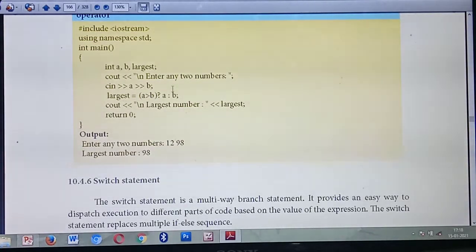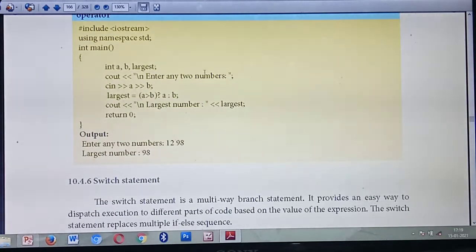Understood? Okay. Then next, in the output screen, cout the largest number. So the largest number you are giving in which variable? Largest. So you are calling the variable largest, at the end semicolon. Okay. Last, return 0. So you are returning from the function. Okay. See the output. Which line will display first?